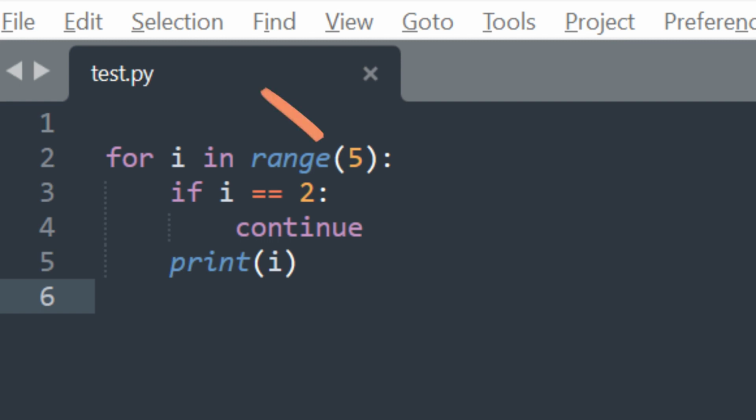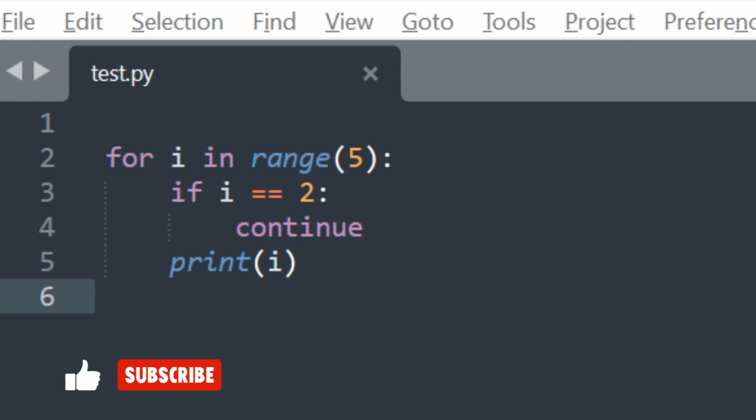Here, the loop iterates over the range of numbers from 0 to 4. Inside the loop, there's a conditional statement that checks if the current value of i is equal to 2. If it is, the continue statement is executed, which skips the rest of the code inside the loop for the current iteration and moves to the next iteration.